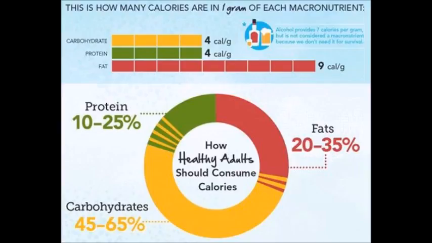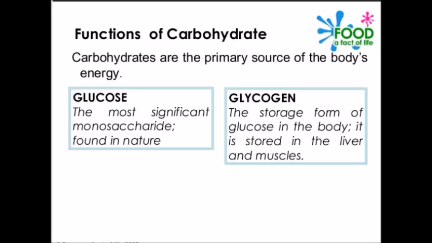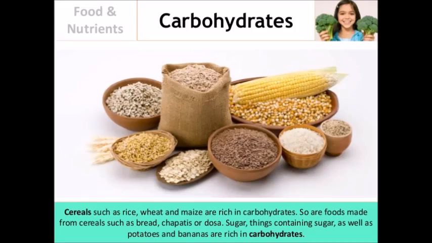The first and most important one is carbohydrates. What are the basic sources where we can get carbohydrates? Potatoes, rice, wheat, maize, bananas, sugar, jaggery. These are compounds consisting of carbon, hydrogen, and oxygen, and they have hydrogen and oxygen in the same ratio as in water, which is 2 to 1. Hence, the general formula of carbohydrate would be CxH2nOn, which is Cx(H2O)n.